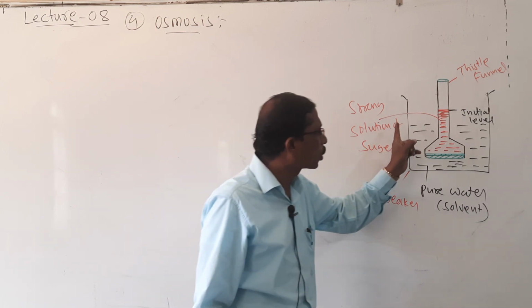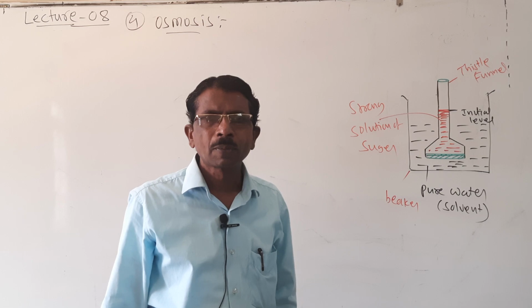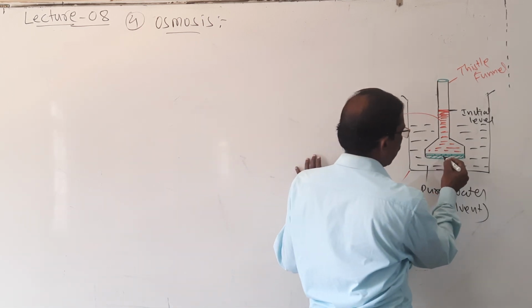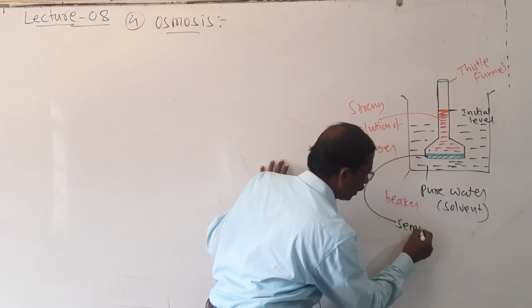Look here, a strong solution of sugar is taken in a thistle funnel, and its mouth is covered with semi-permeable membrane.